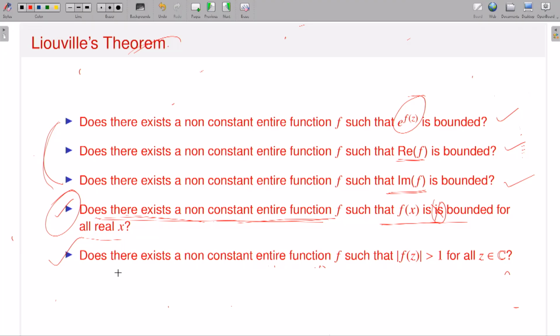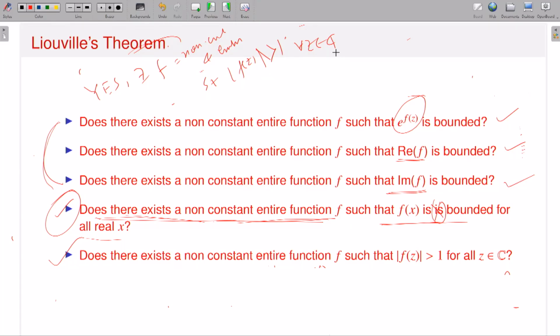So assume that, suppose yes, there exists f which is non-constant and entire such that modulus of f(z) is greater than 1, and this is true for all z in C, right? Since I am going through the method of contradiction, I have to apply Liouville's theorem.